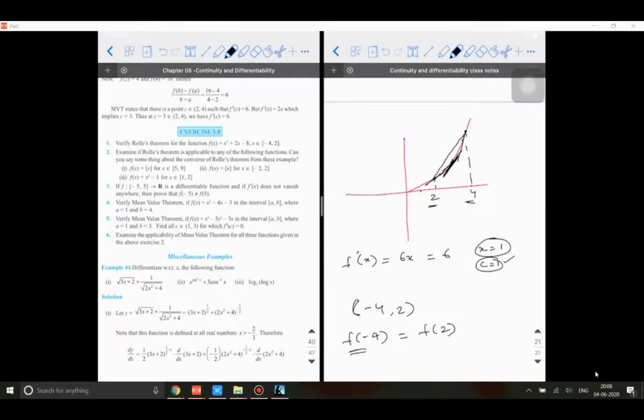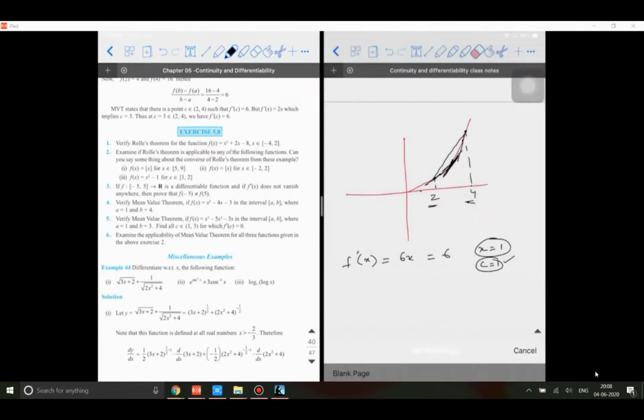So they will not give you an open interval, only a closed interval. That's why I'm saying for continuity to exist, you need a closed interval. For differentiability to exist, you need an open interval. Fine. I hope it is clear.